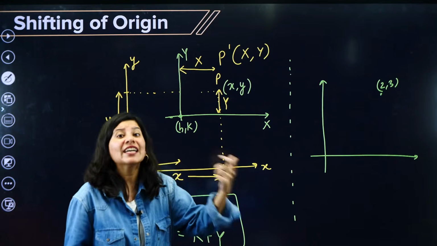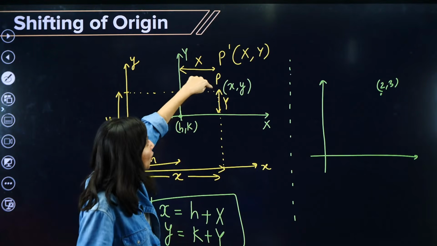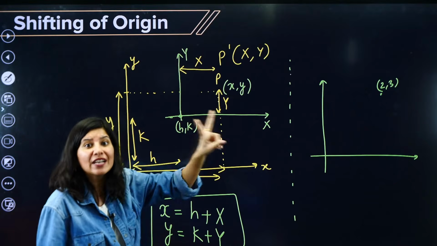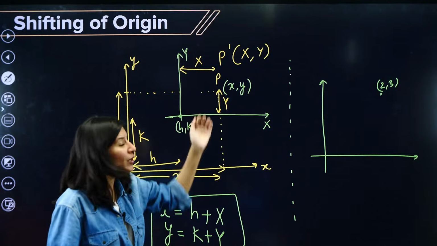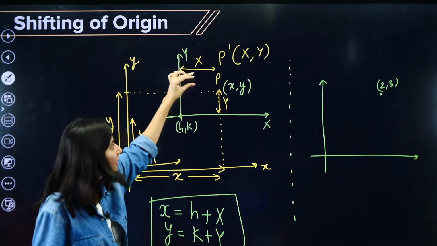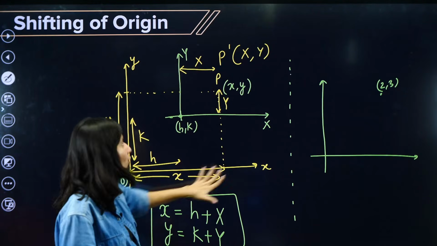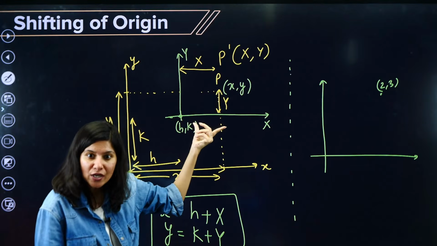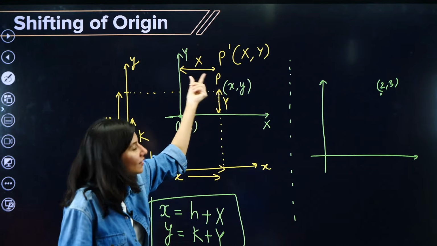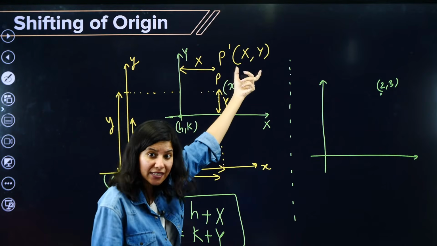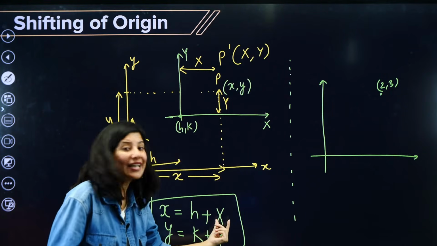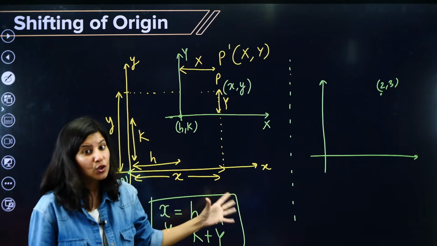Capital X is the final coordinate of the same point. Basically, one point will have two different namings, one with respect to the original and one with respect to the new origin. So this same point P will have x comma y and capital X comma capital Y. Capital X is nothing but the coordinates with respect to the new origin.